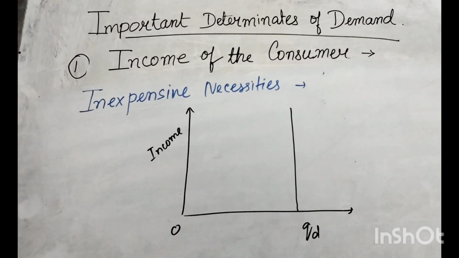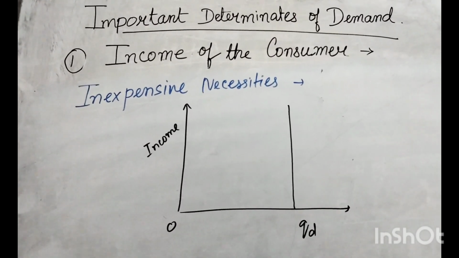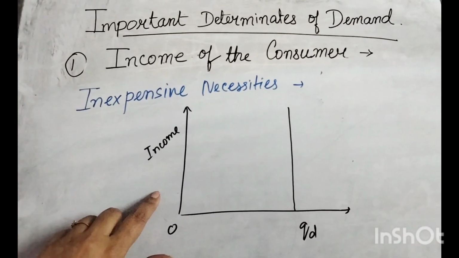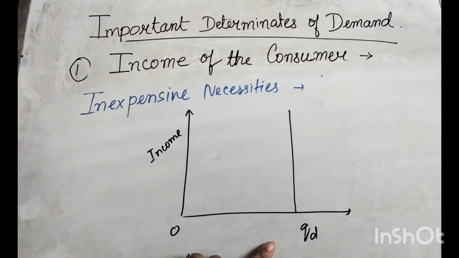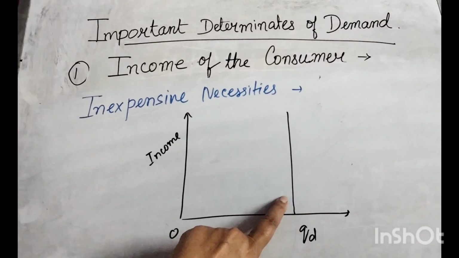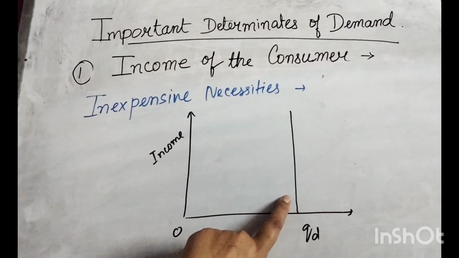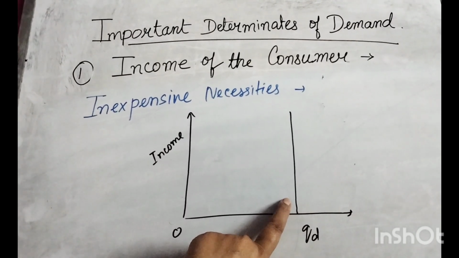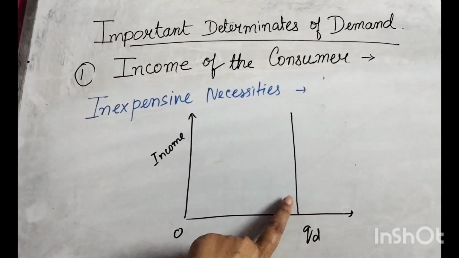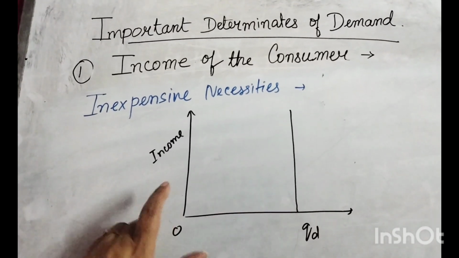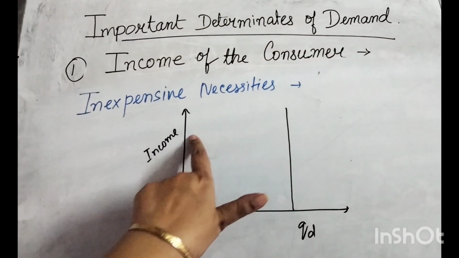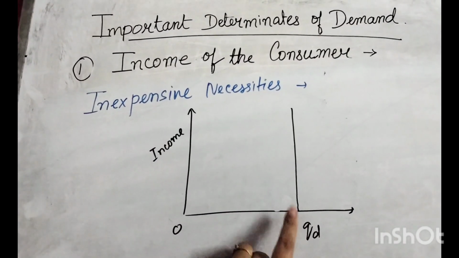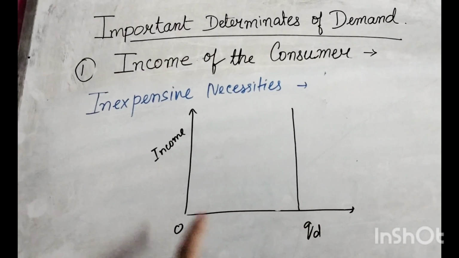Now let us look at the diagram of these inexpensive necessities. We are measuring the income on the y-axis and quantity demanded on the x-axis. This is a demand graph of the inexpensive necessities. What we can see is that irrespective of the increase in income, the quantity demanded remains fixed.